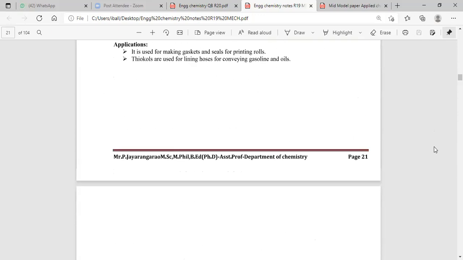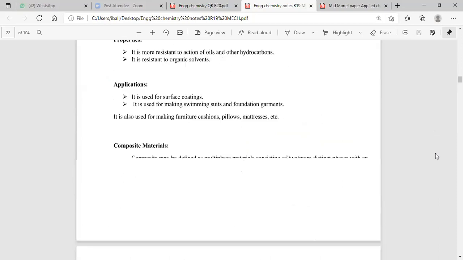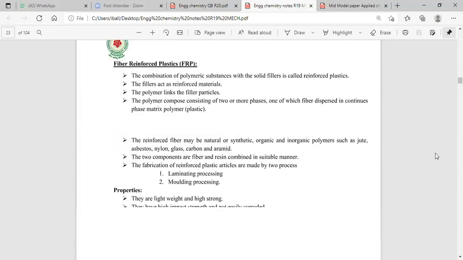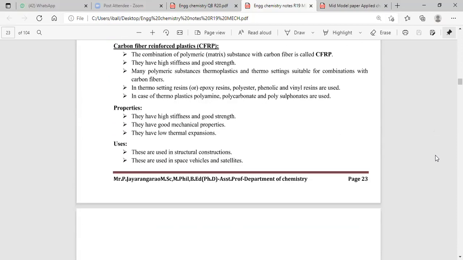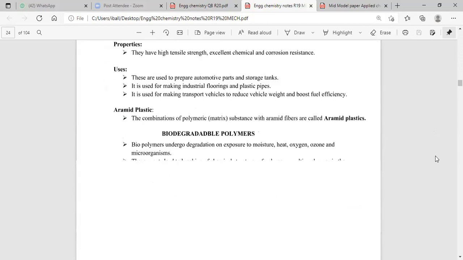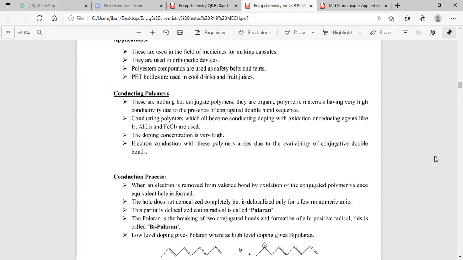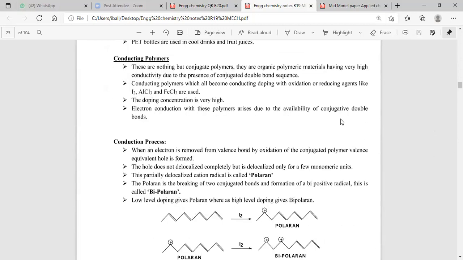Now let me see what conduction polymers are. Conduction polymers are known to be very good electrical conductors. Conduction polymers are also known as conjugated polymers. What is known as conduction polymers?